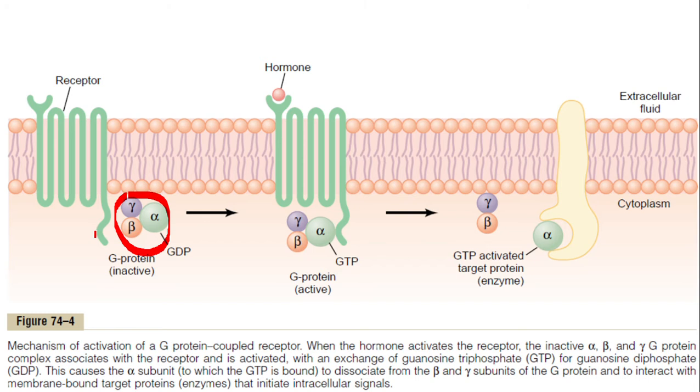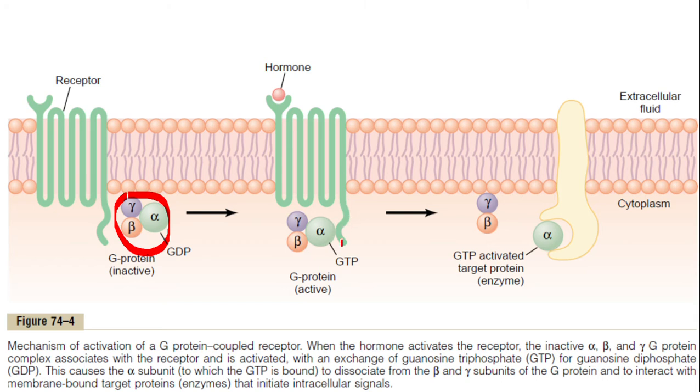In between, there is a region of the receptor which is coiled and spanning across the membrane several times. How many times? 1, 2, 3, 4, 5, 6, and 7. So typically, this G protein coupled receptor passes across the membrane 7 times. Make a note of it. And when the hormone is binding with the receptor on the outside part of the receptor, it is inducing the G protein to interact with the cytoplasmic region of the receptor.